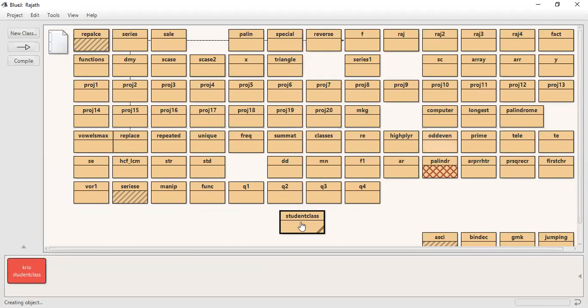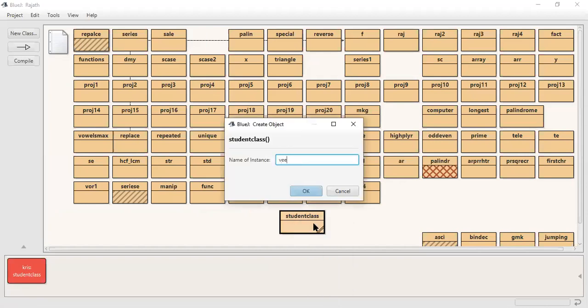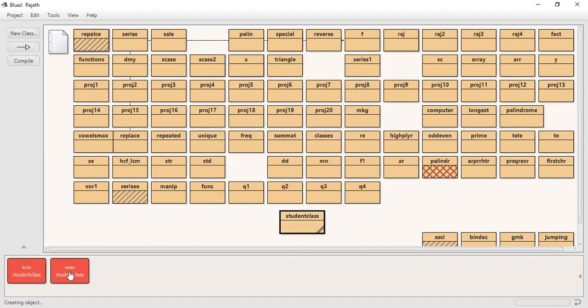Now, once again, I right click on it. Once again, I click new Student. Now I create Veer. Now I am creating Veer. See, second object. Actually, in my class now, how many students are there? 2 students are there, right? Chris and Veer. Yes, sir.